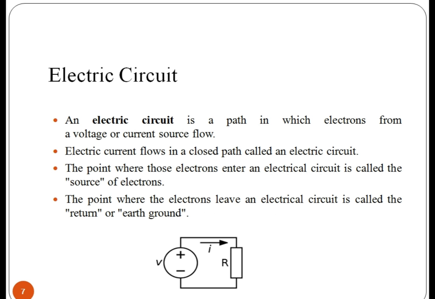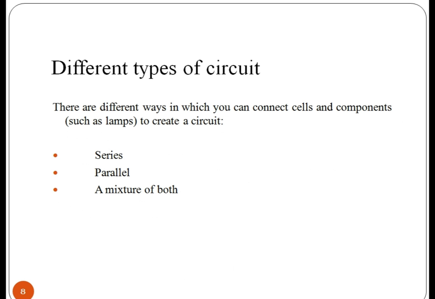An electric circuit is a path in which electrons from a voltage or current source flow. You can see the diagram in which electric current flows in a closed path called an electric circuit. The point where those electrons enter an electrical circuit is called the source of electrons. Now, let us have a look at different types of electrical circuits. Basically, they are of three types known as series circuit, parallel circuit, and the combination of series and parallel circuits. Let us study them in detail.